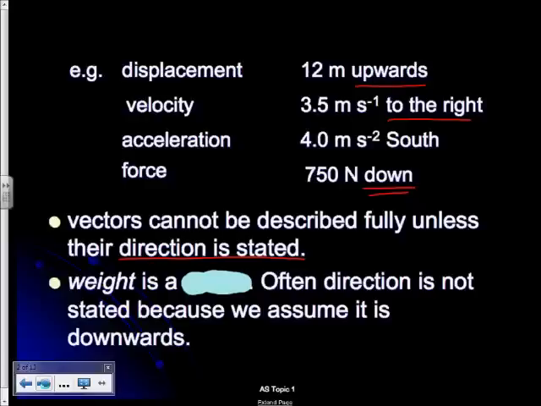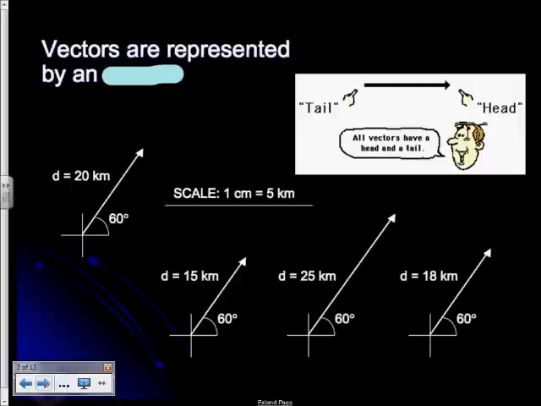One particular case is weight. Now, people often confuse weight and mass, but technically weight is the force due to gravity, and because it's a force, then it is a vector quantity. You often don't give the direction with weight because simply it's downwards, but that is sort of implied in the understanding of what we mean by weight.